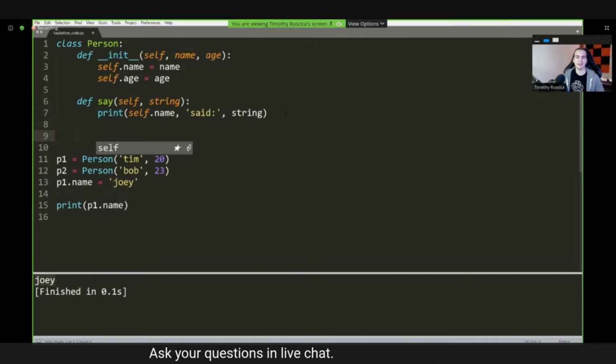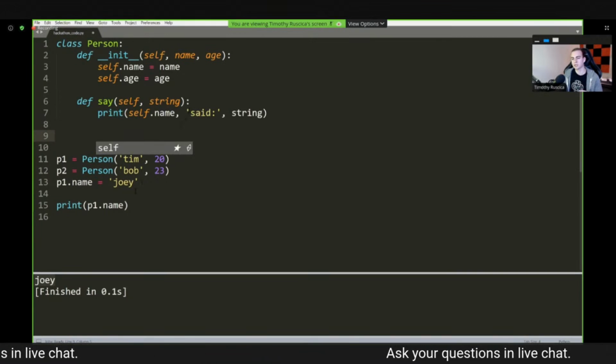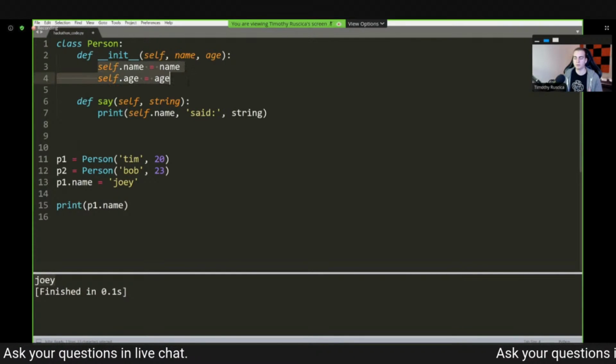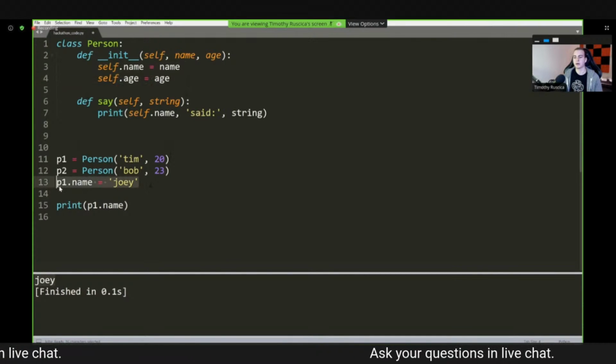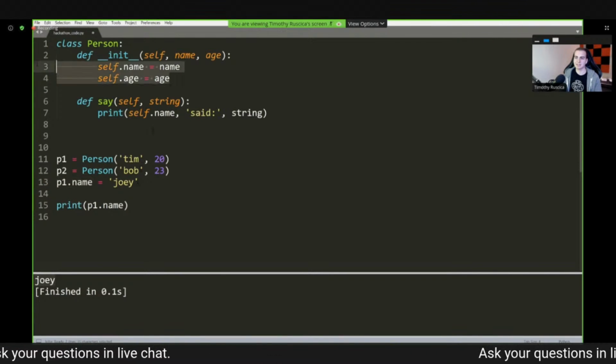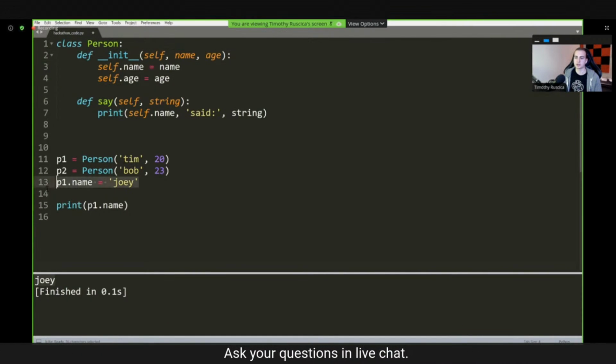Now, if you've ever used any other programming languages before, you've probably heard of something called getters and setters. It's typically not a good idea to explicitly set the attributes of a Python object without using a getter or setter, just doing it by the attribute name like this outside of the class. Usually you want any modifications to the instance itself to happen within the class, and you can call a method to change that.